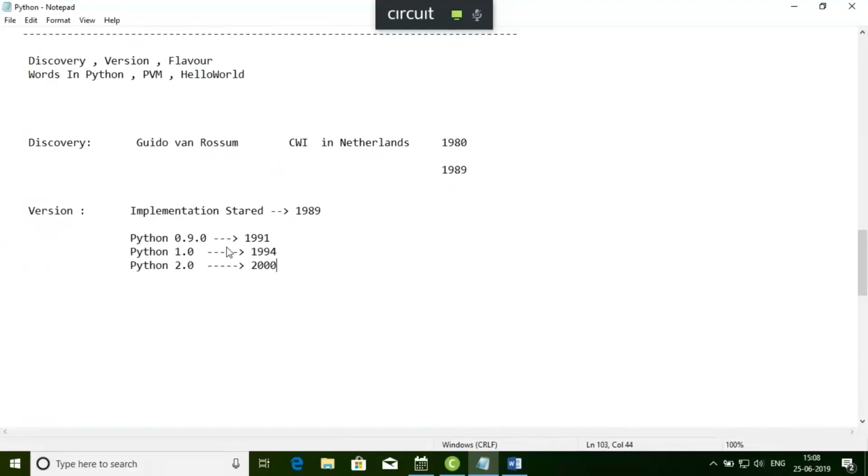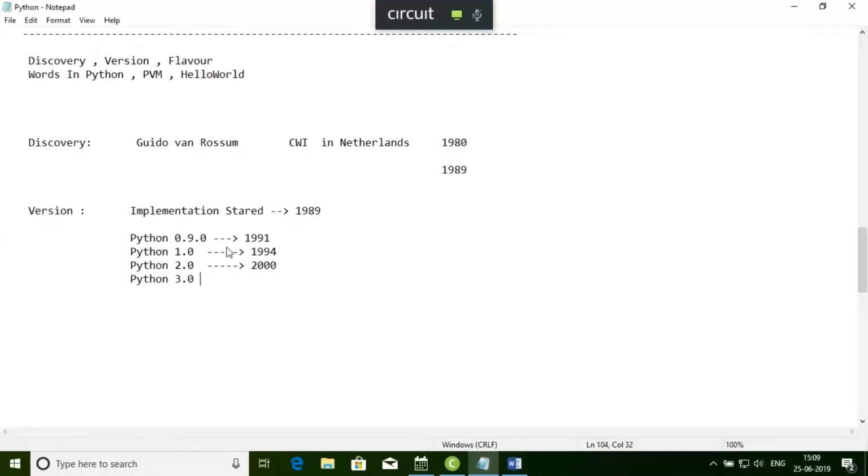But it became dominant in the industry from Python 3.0, because Python 3.0 came with all the advanced features that I was going to use in digital domain technologies. So this Python 3.0 version is dominating.